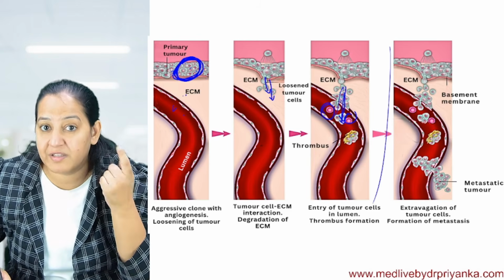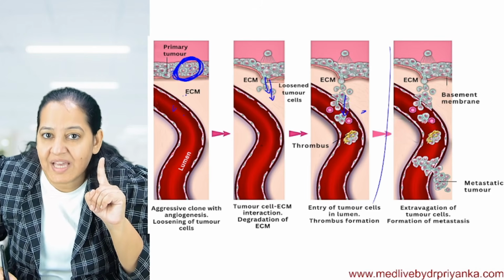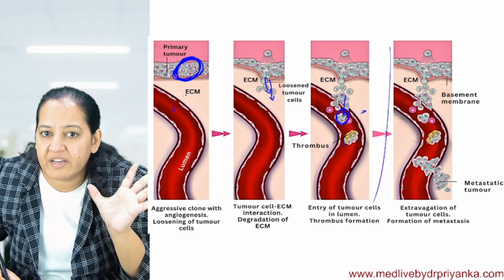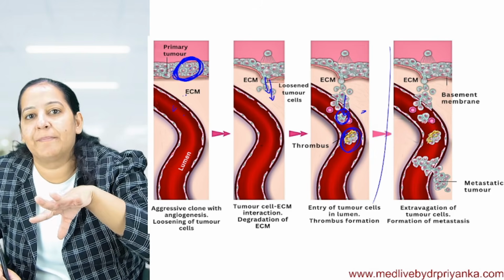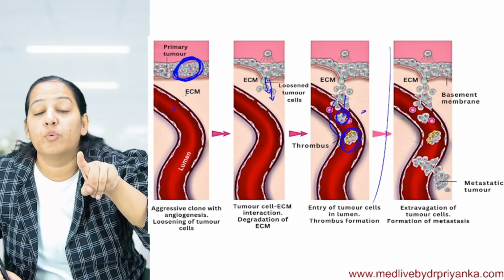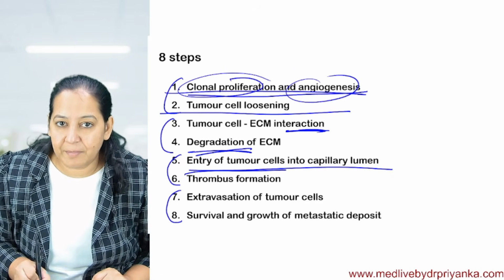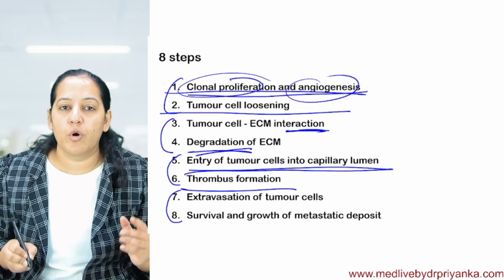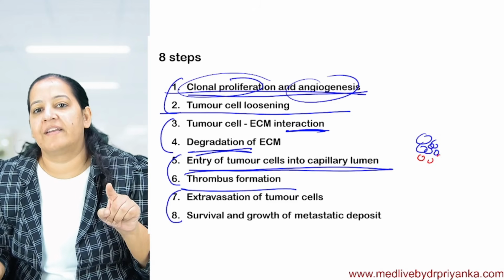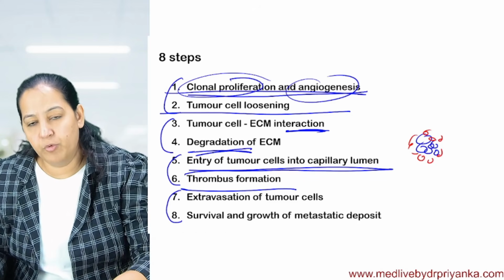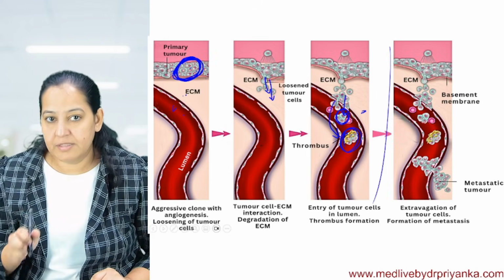But tumor cells are super duper smart. They know that WBCs are going to kill them. So as soon as they enter the blood vessel, they cover themselves with platelets and RBCs, human RBCs and platelets. So WBCs don't recognize them, and this is how they escape immunity. After entering the blood vessel they form a thrombus. Thrombus means a cluster of tumor cells covered with platelets and RBCs, so that WBCs do not recognize and kill them. This is known as thrombus formation.